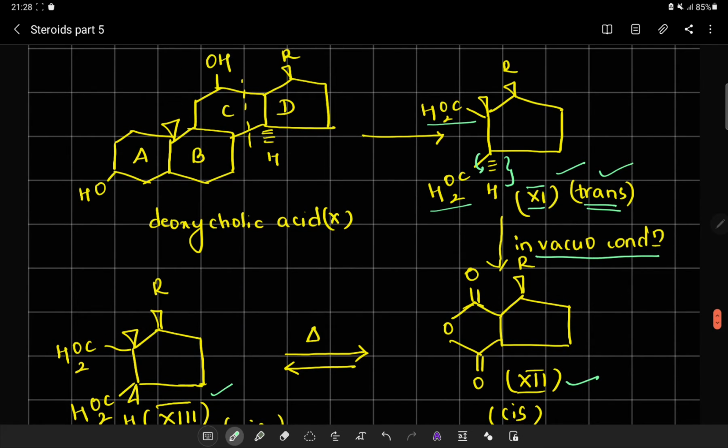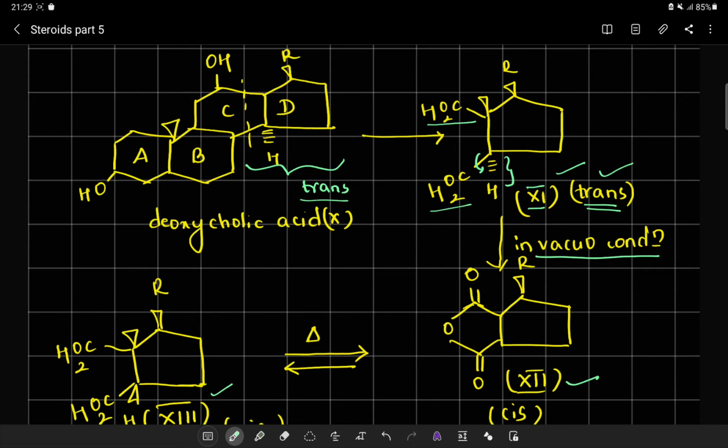Therefore, this particular revelation that there is a trans configuration should say that the CD fusion is now trans, because compound number 11 is a trans configuration compound. We can easily now connect it to the previous compound, that is deoxycholic acid, giving us the evidence that CD fusion is a trans fusion. So through this chemical evidence we could understand that CD fusion is a trans fusion.